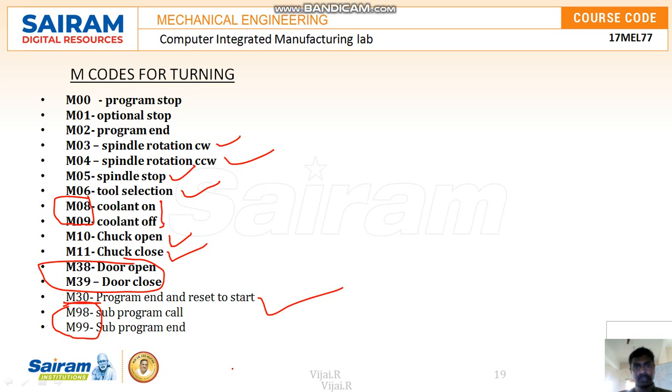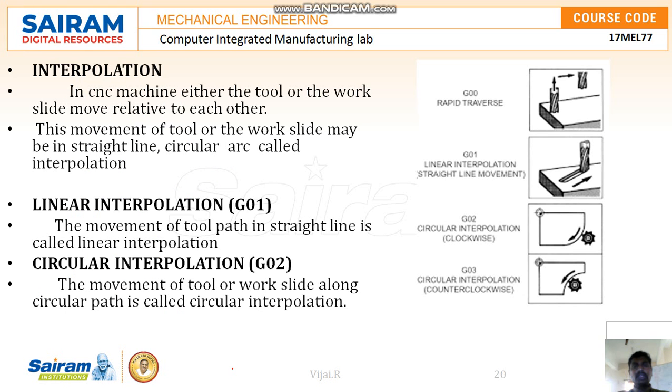Interpolation means movement of the tool, which may be a linear movement or a circular movement. G01 is used for linear movement of the tool, and G02 and G03 are used for circular movement. Circular movement may be clockwise or counterclockwise.